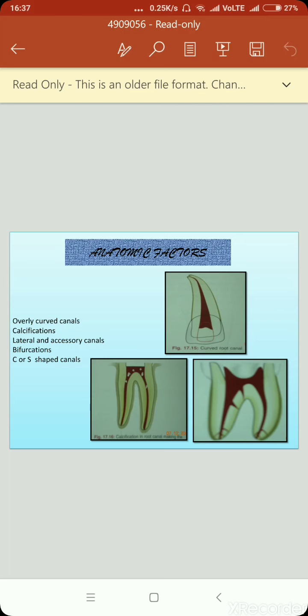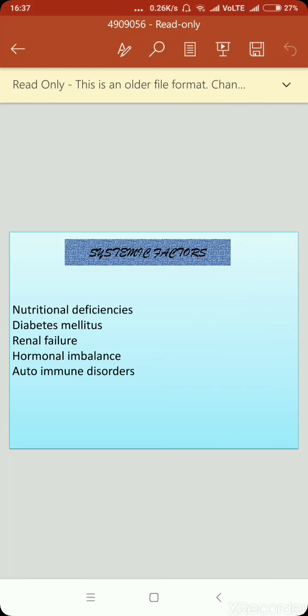Anatomic factors: poorly curved canals, calcifications, lateral and accessory canals, bifurcations, C or S shaped canals. Systemic factors: nutritional deficiencies, diabetes mellitus, renal failure, hormonal imbalance, and autoimmune disorders.